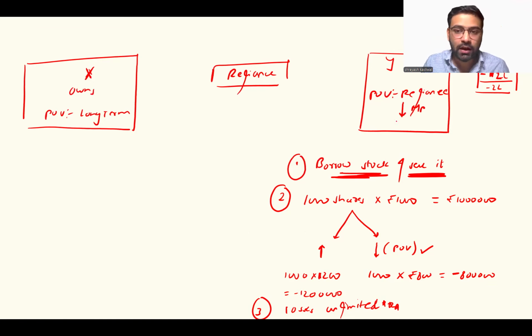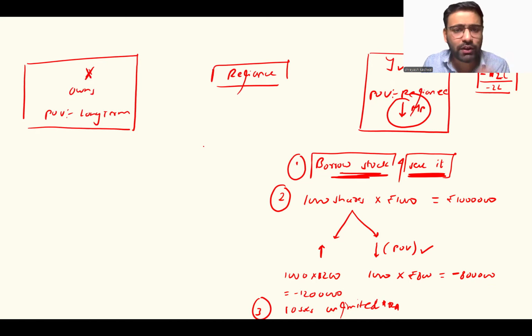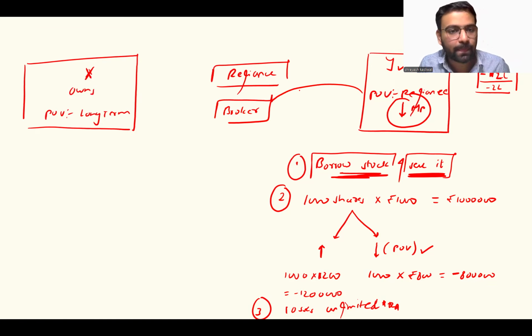Y was able to profit from his view that if the stock price falls, he will earn a profit, and we have already seen that. And he was able to achieve that how? Sir, by borrowing the stock and selling it. Okay, sir. Sir, how is he going to borrow the stock, sir? He will actually go to a broker and tell him, listen, I want to borrow the stock. What will the broker do?